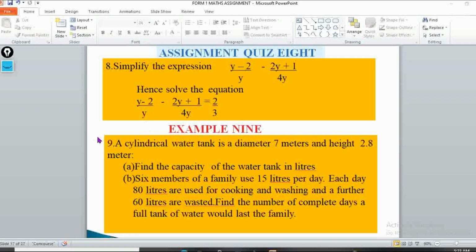Our next example, example 9. A cylindrical water tank is of diameter 7 meters and height 2.8 meters. Find the capacity of the tank in liters. Then 6 members of the family use 15 liters per day each. Each day 80 liters are used for cooking and washing, and a further 60 liters are wasted. So find the number of complete days a full tank of water will last the family. Okay, so maybe we can look at how to work out this one.